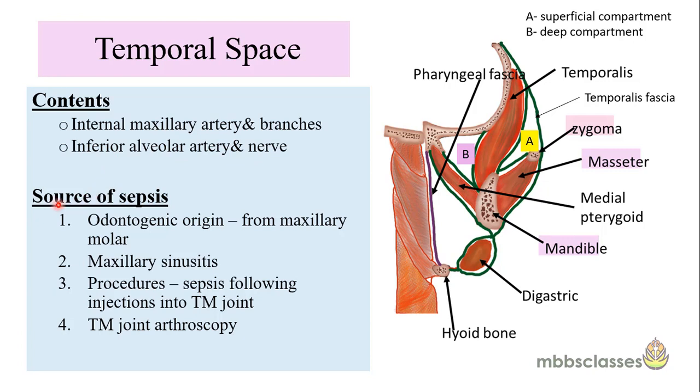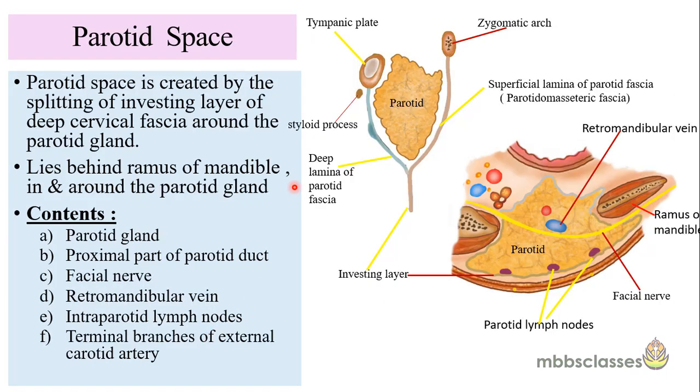And if we see the source of infection, again the most common source is of odontogenic origin. It is seen from the maxillary molars. Sometimes it can also occur following maxillary sinusitis or certain procedures involving the TM joint. Like sepsis can occur following injections into the temporomandibular joint or when a patient has undergone temporomandibular joint arthroscopy.